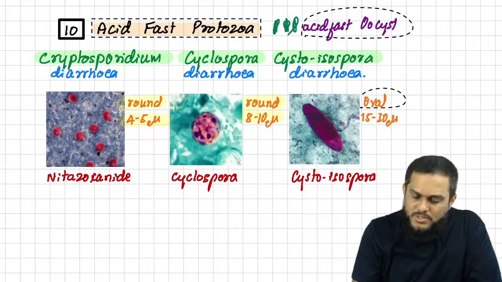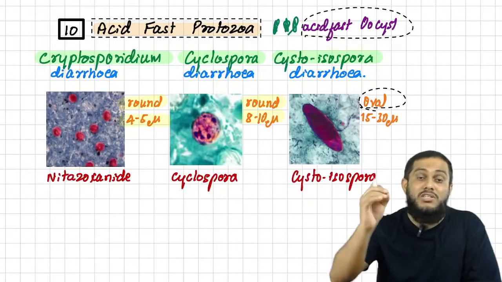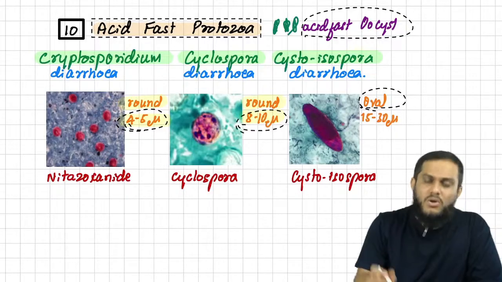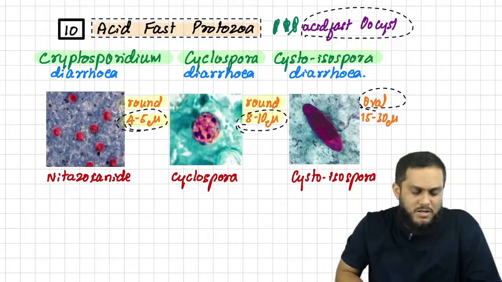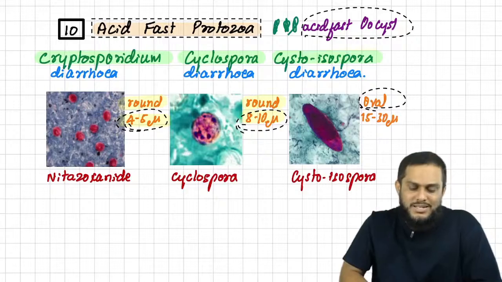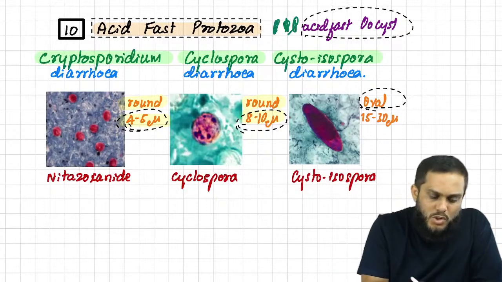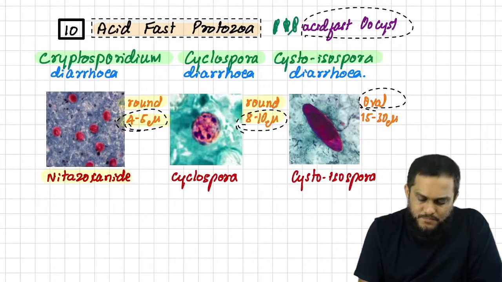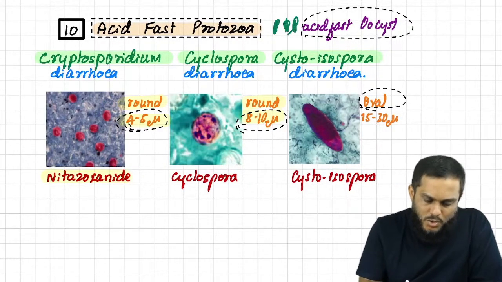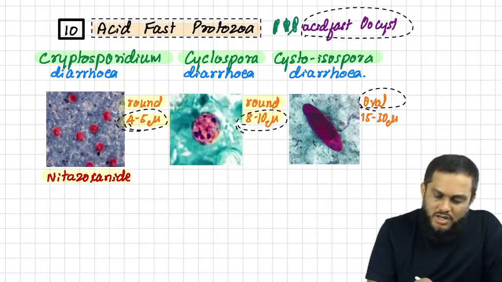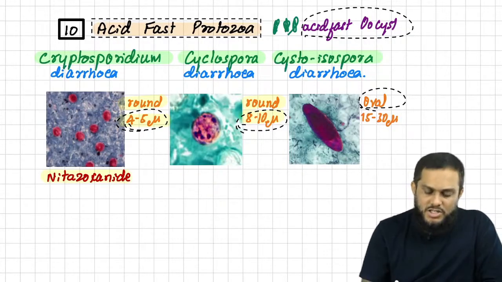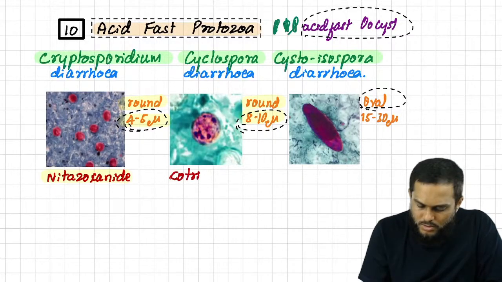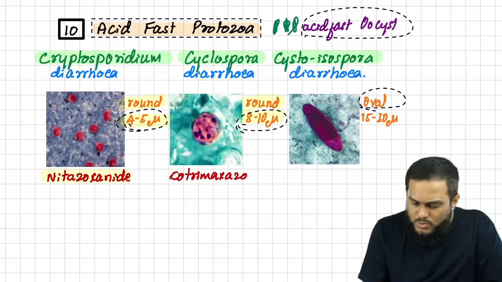Let me highlight the key points. Oval shaped acid fast cyst: Cystoisospora. Round shape, 4 to 5 micron: Cryptosporidium. Round shape, 8 to 10 micron: Cyclospora. And the drug of choice is also important. The drug of choice for Cryptosporidium is nitazoxanide, whereas for Cyclospora and Cystoisospora it is cotrimoxazole.